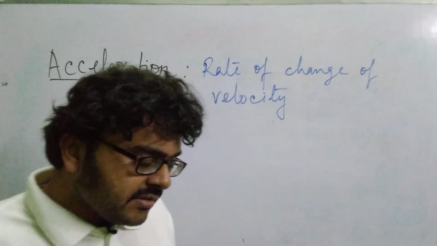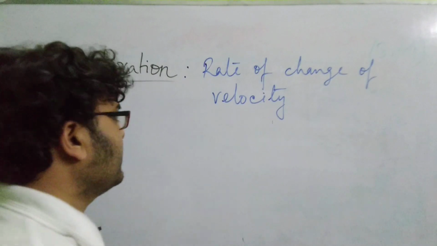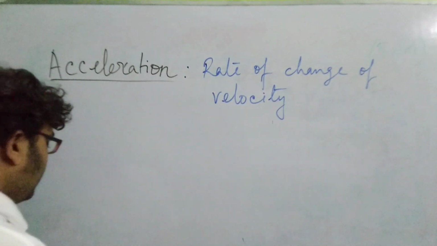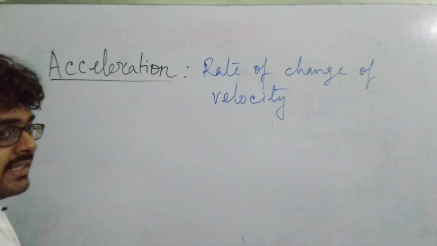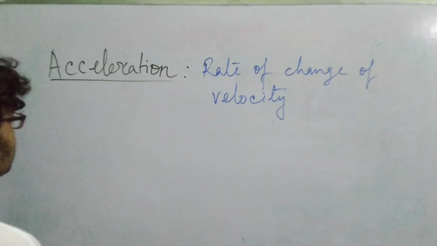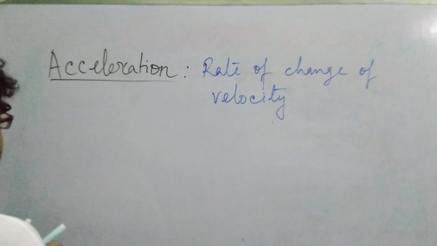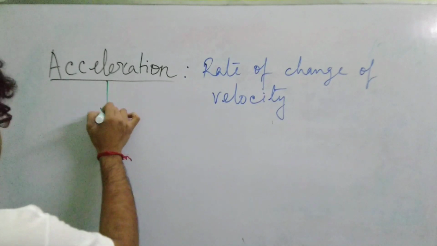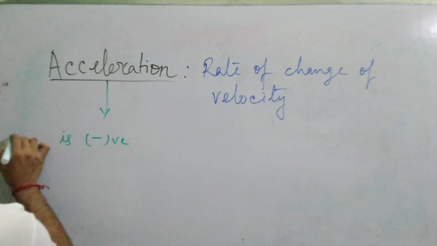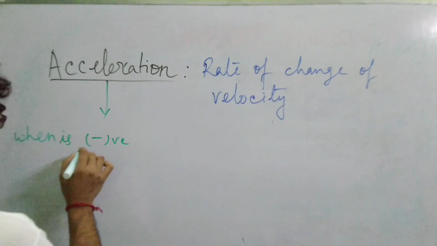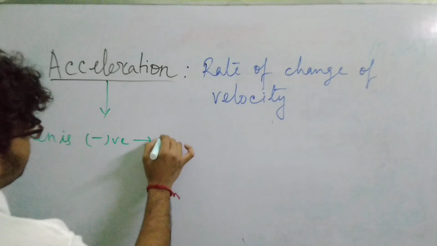Now generally acceleration means increase in velocity. But there is another concept where the velocity decreases. That is called retardation. When acceleration is negative, it is called retardation.